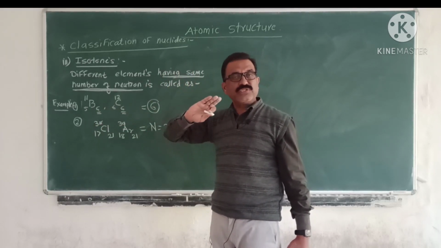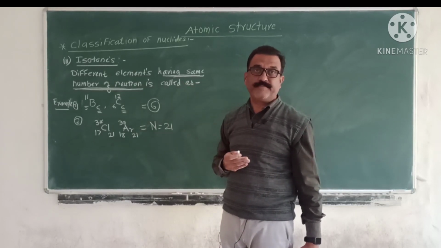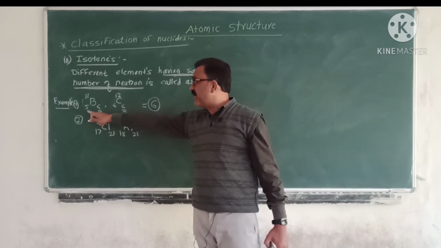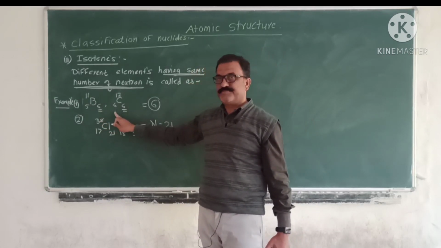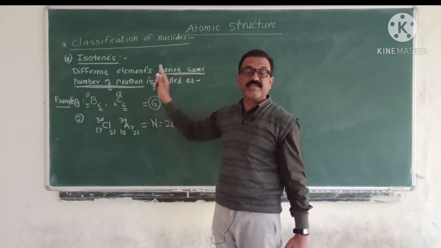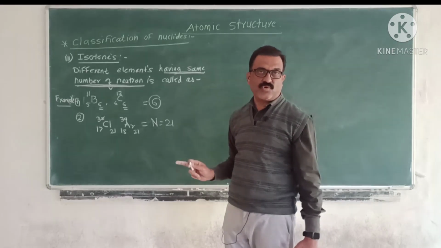They do not have the same location, they have different locations in the periodic table. Third property, they have a different number of protons. They have different mass numbers, but they have a similar number of neutrons.